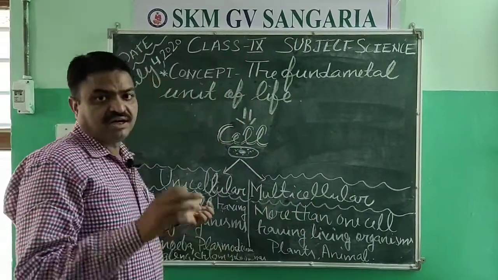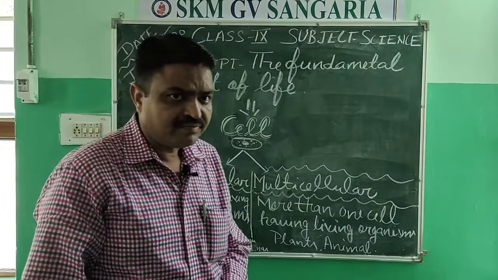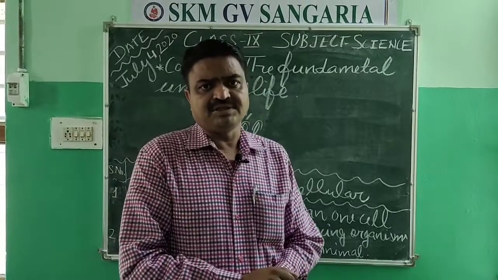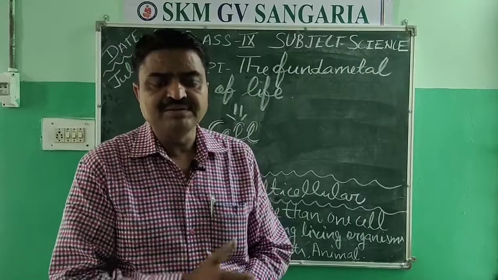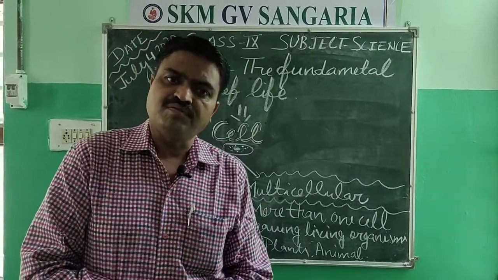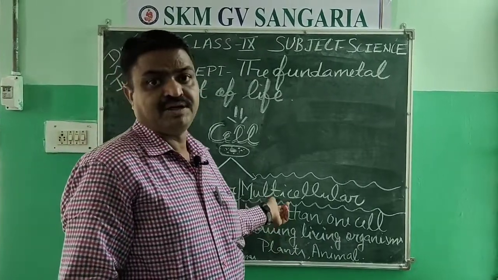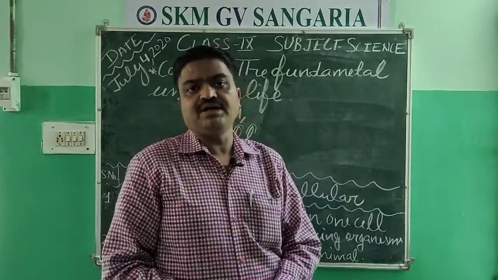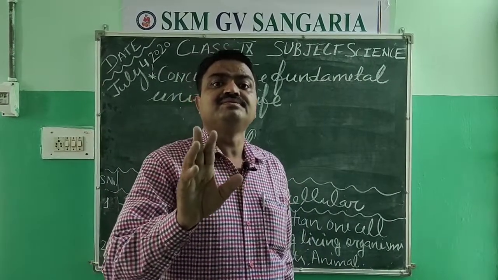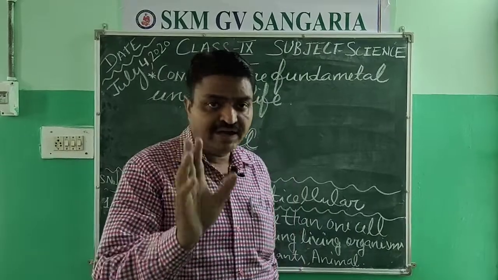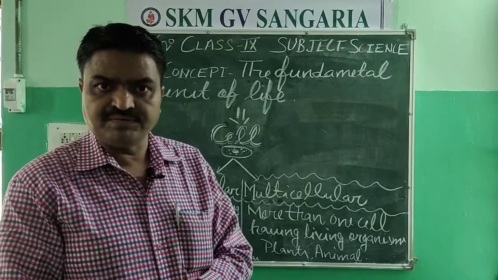Unicellular organisms are organisms that have a single cell, and all the life processes take place in the single cell. It means there is no division of labor. But in multicellular organisms, more than one cell is found, and in this there is division of labor.